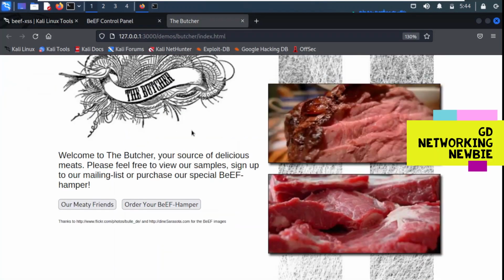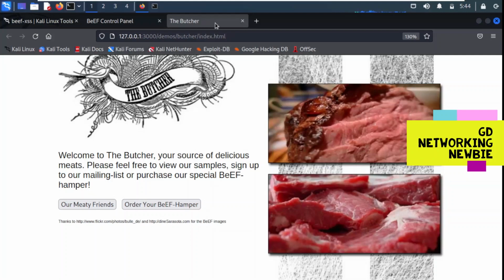Now if, for example, somehow you are able to send this link to some victim, to our target machine, and if someone from any corner of the world visits this link, then their browser will be hooked to our attacking machine, that is Kali Linux, right?